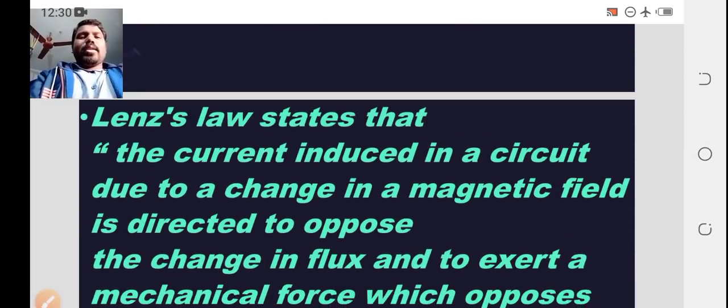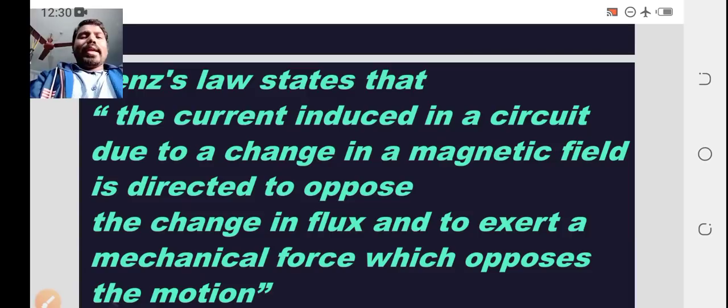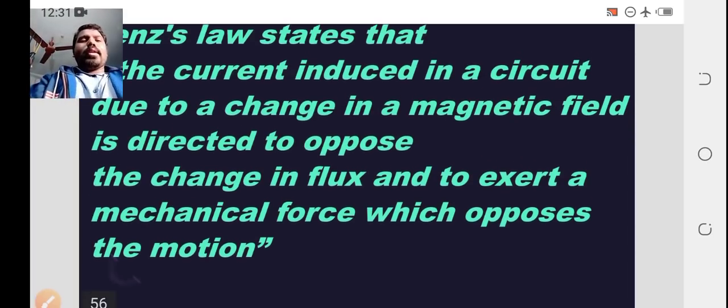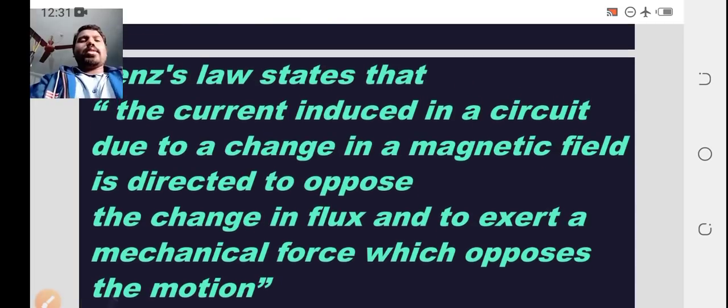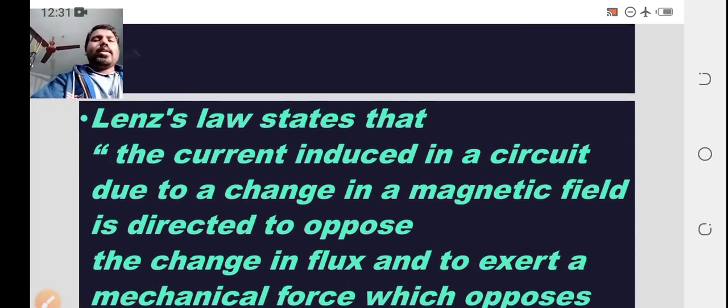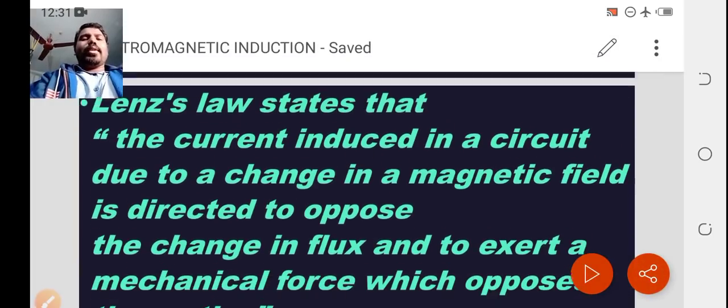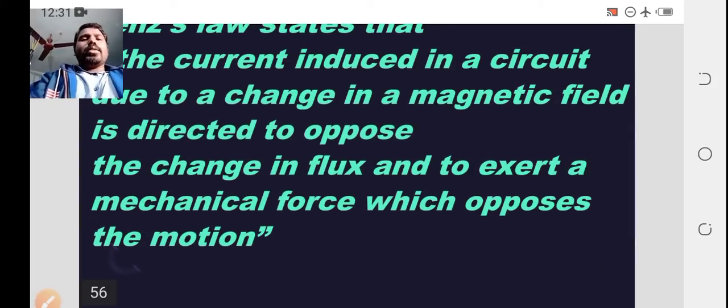Coming to the Lenz law. Lenz law states that the current induced in a circuit due to a change in magnetic field is directed to oppose the change in magnetic flux and to exert a mechanical force which opposes the motion. So this is the reason we got minus in the formula.